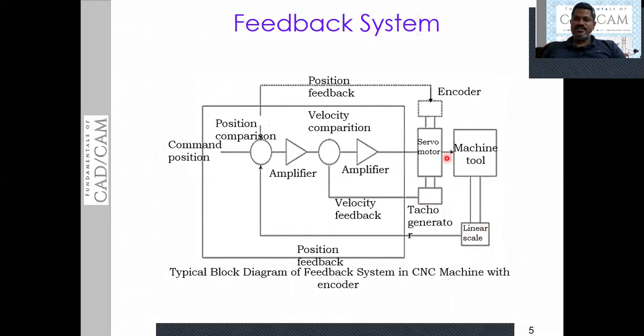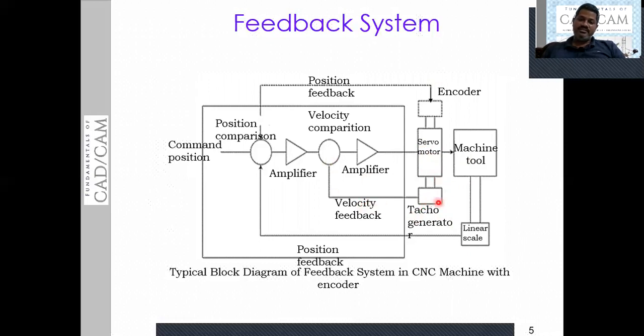To sense the rotation of the spindle, there is one device called the tacho generator. Using this tacho generator, the rotation of the spindle is continuously monitored. According to the motion of the spindle, the tacho generator generates one signal, which is called the velocity feedback.